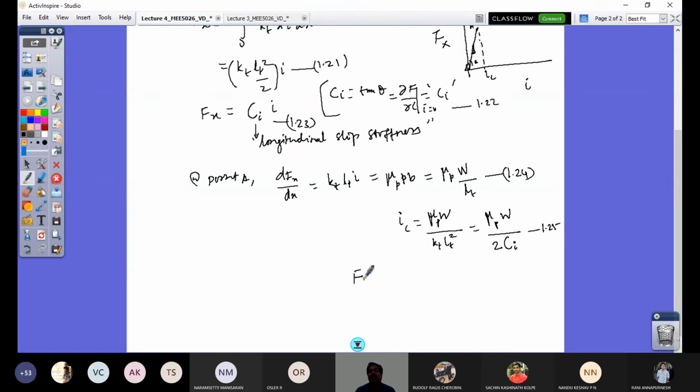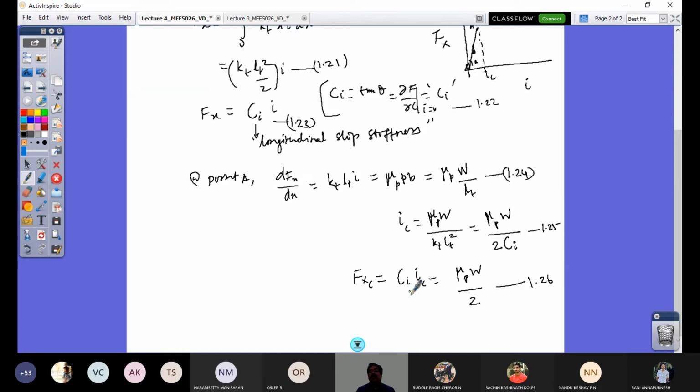And the corresponding value of FXC is what? FXC will be Ci into I, where I will be IC. So in this expression, I should be replaced by IC. If I put this IC value here, Ci cancels, and I get mu P W by 2. This is 1.26.